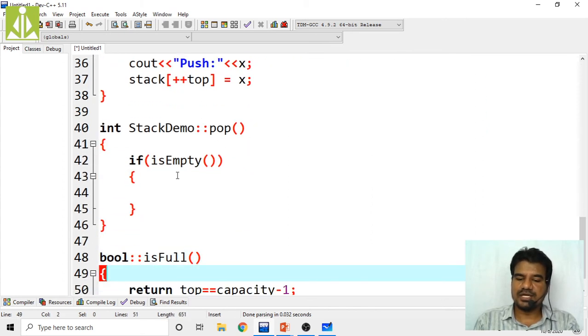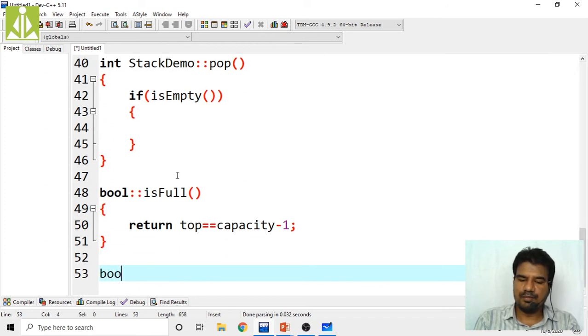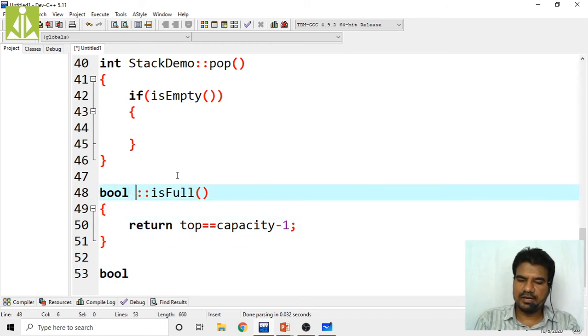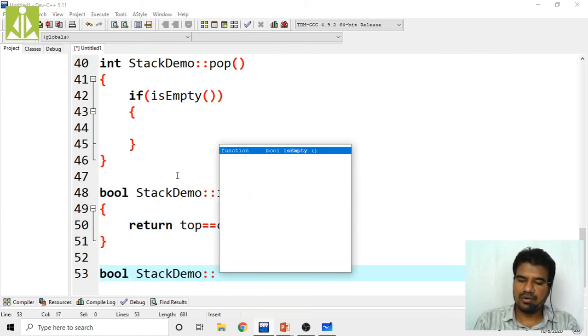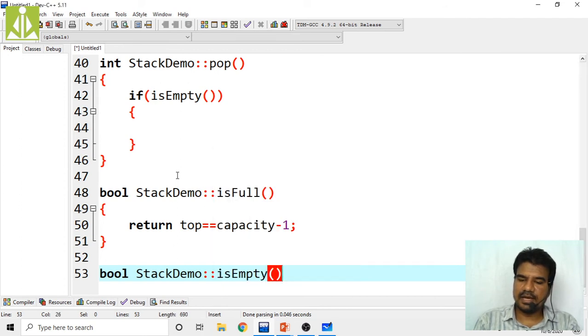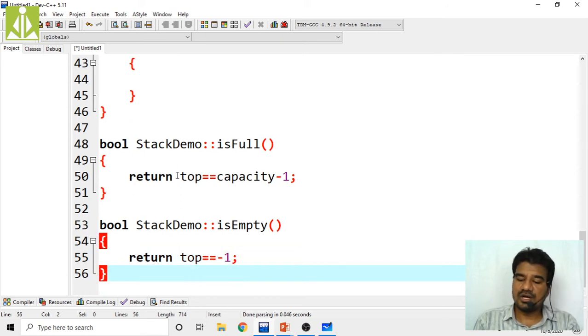So quickly let's write the code for isEmpty. The return type is boolean, and with the class name we qualify StackDemo::isEmpty. What do we check? Whether the top value is -1 or not. If the top value is -1, my stack is empty. If it is not equal to -1, my stack is not empty.